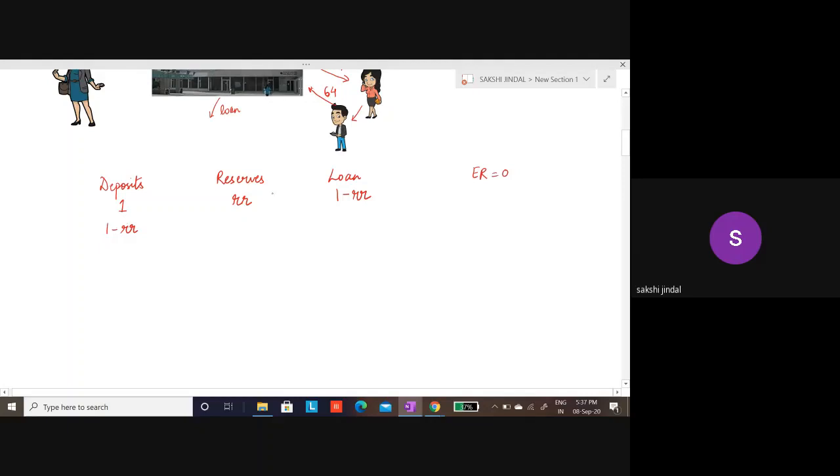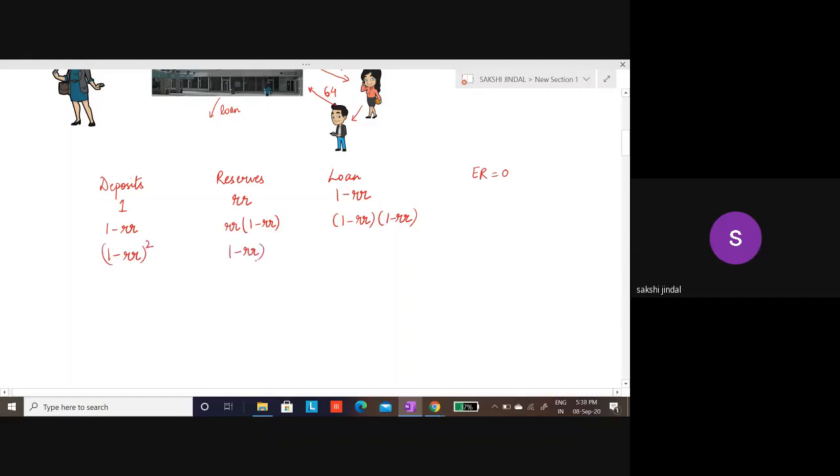Then in the new cycle, the bank keeps the required percentage of this amount of deposits and gives a loan from the rest of the amount. Now this amount comes back as deposits. So this will be (1 minus RR) square and so on.